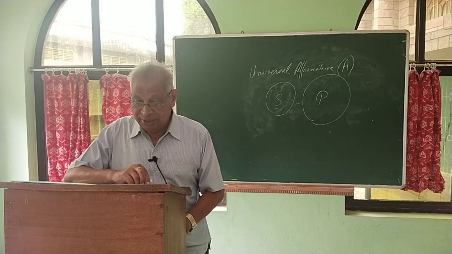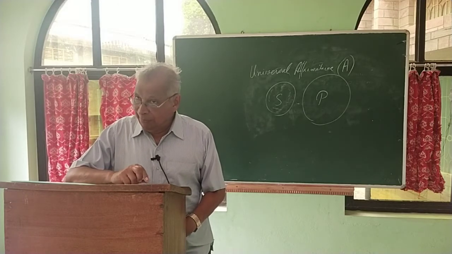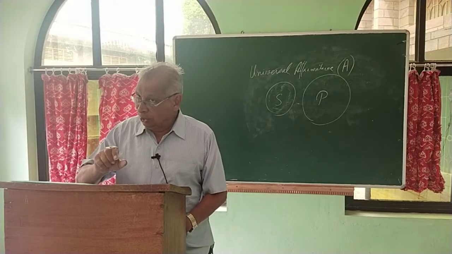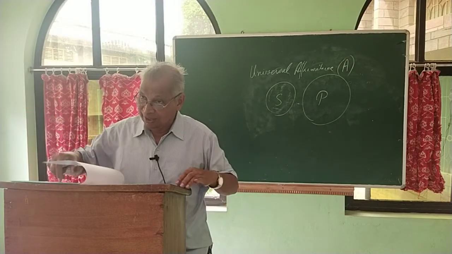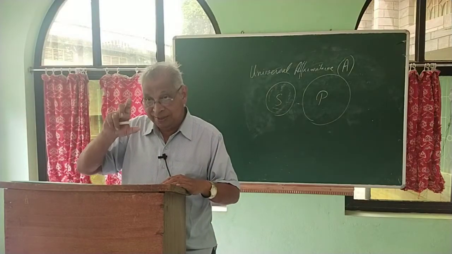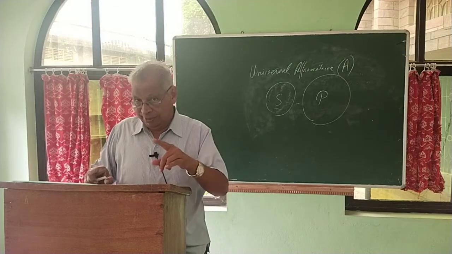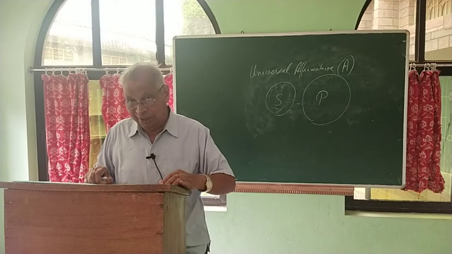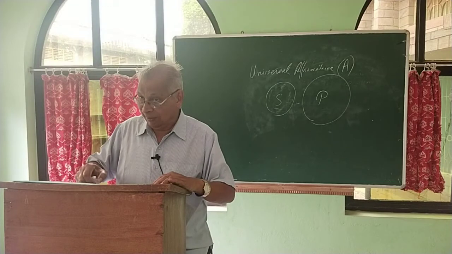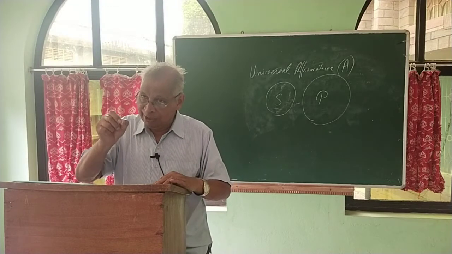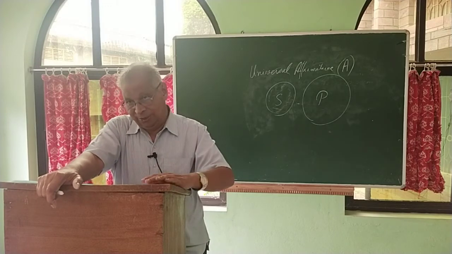All men are creatures. Every man can learn dancing. Every man means it is referring to all the human beings. So universal means the subject is a universal term. Now don't ask me what is a universal term. We have made a distinction, universal as different from particular. So provided the subject is universal, the statement is universal.